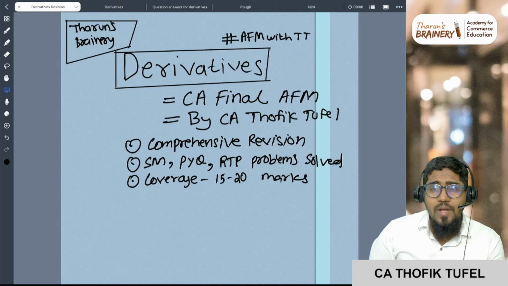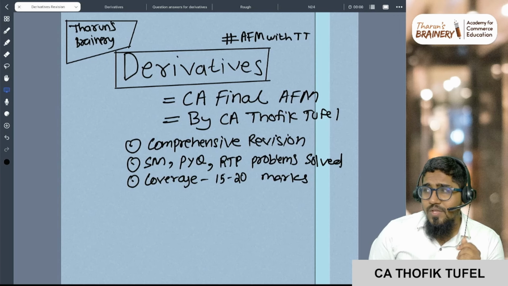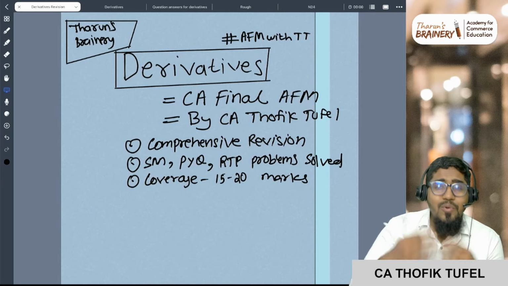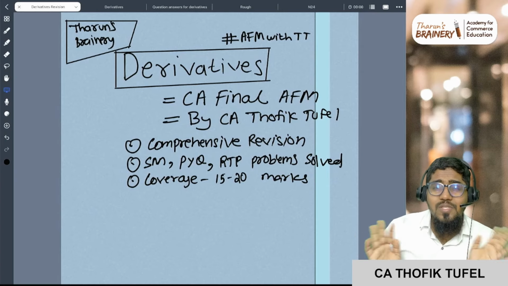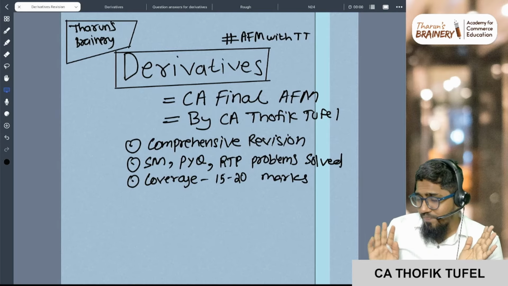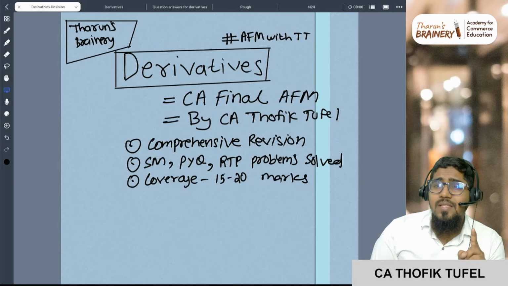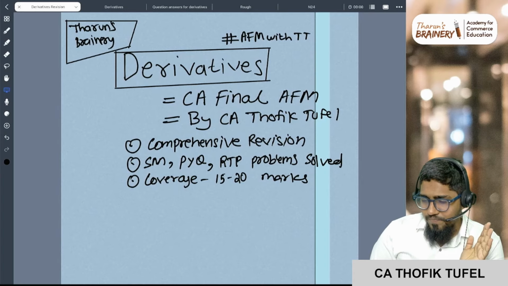When you become smart, ICAI becomes double smart. So that's the reason they have now started to ask options in MCQs, because in MCQs you don't have choice, right? So when you don't have the choice of MCQs, there is no way you can leave this chapter. In that sense, this becomes a very important chapter.